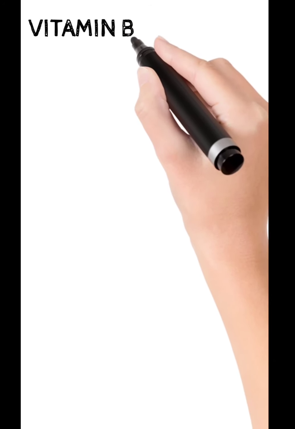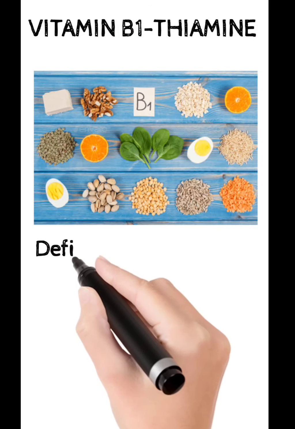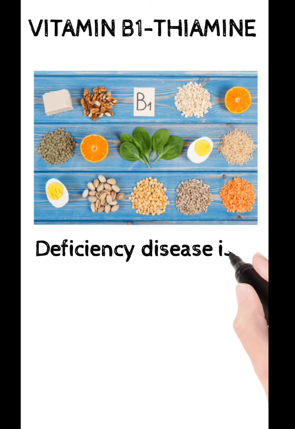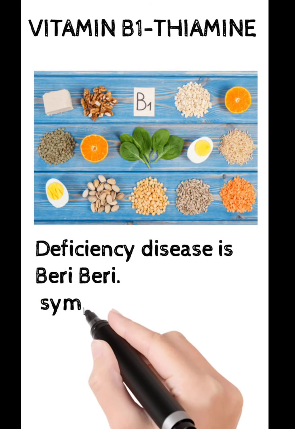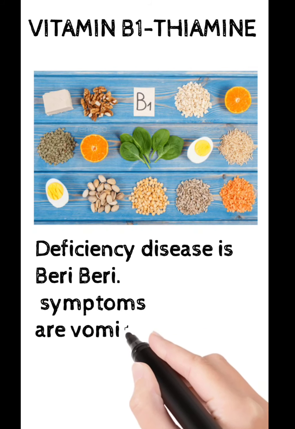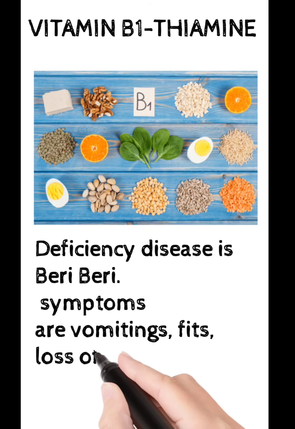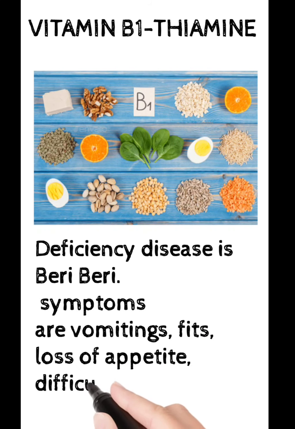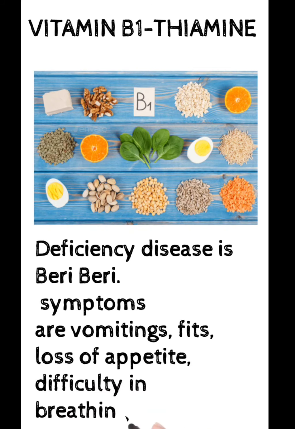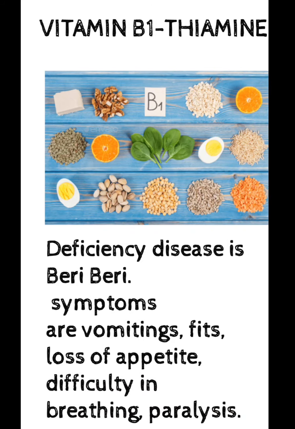Let us now study about water soluble vitamins. The first one is vitamin B1. The chemical name is thiamine. The deficiency disease in this case is beriberi and the symptoms we can see are vomiting, fits, loss of appetite, which means reduced hunger. There will be difficulty in breathing and paralysis.